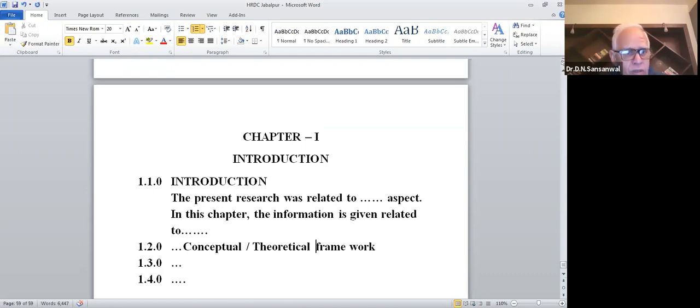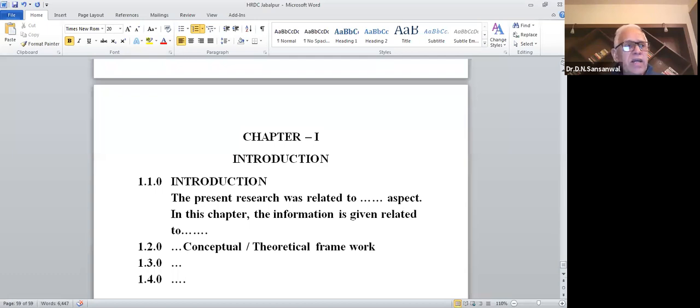The conceptual framework or theoretical framework, the headings you may give, you may think what will be the headings. Suppose I am working with a model of teaching, then my one heading may be models of teaching. And there I may talk about what are models and what are the different types of models.